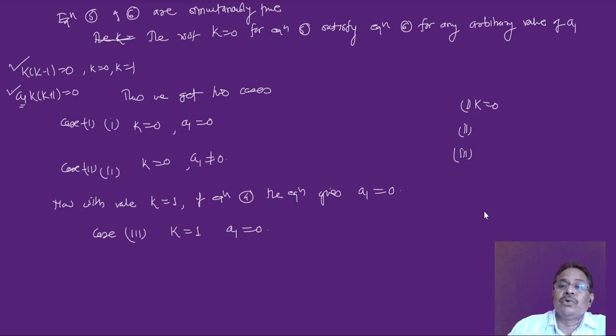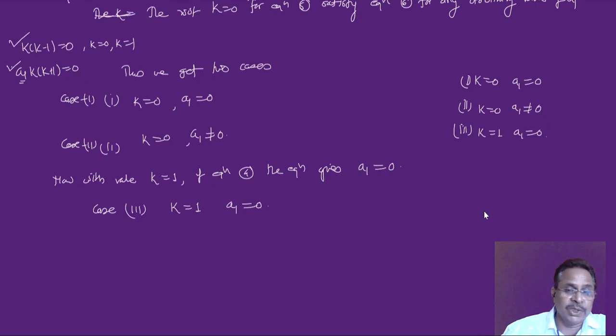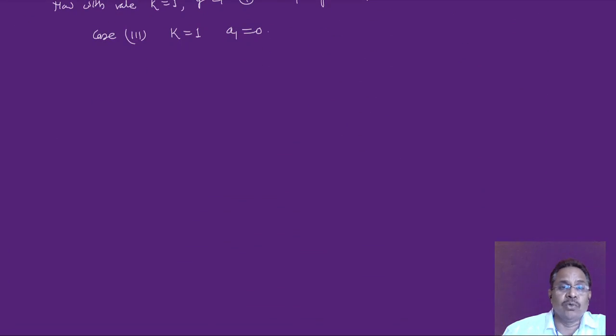Case 1 is k equal to 0 and a1 is equal to 0. This is one possibility. Second is k is equal to 0 and a1 is not equal to 0, another possibility. And k is equal to 1 and a1 is equal to 0, this is the third possibility. So we have to go for each case separately. One of the cases we'll consider today, and the remaining cases we'll go for in the next lecture. So let's go for case 1. Once we understand this recurrence relation, it is very easy to go for the actual power series solution as shown by these different cases.